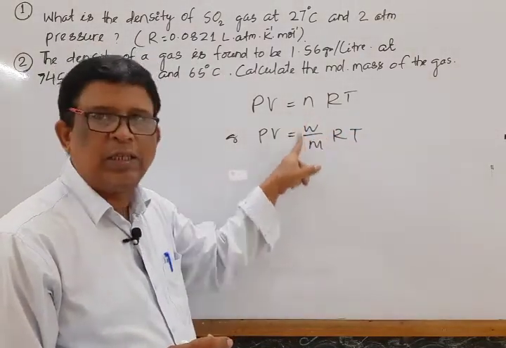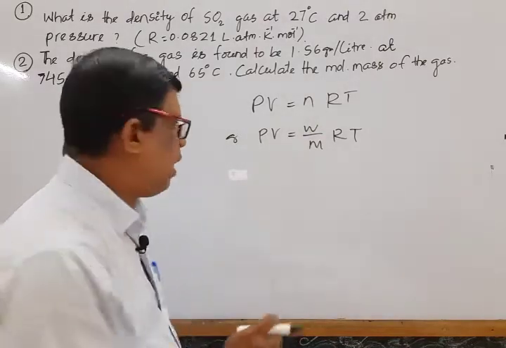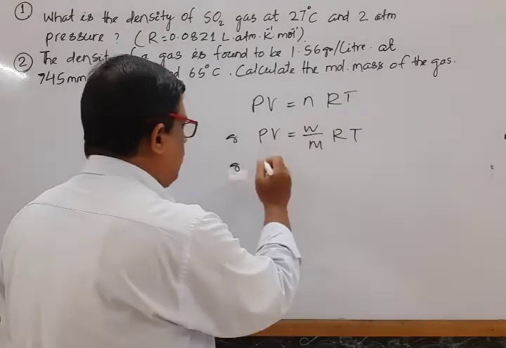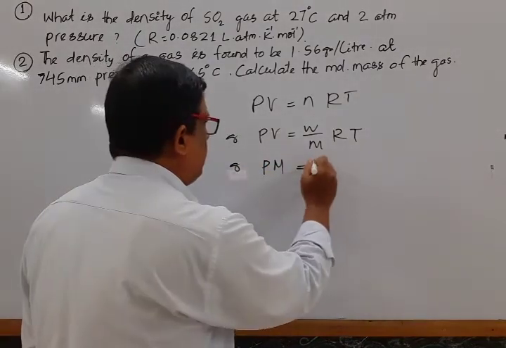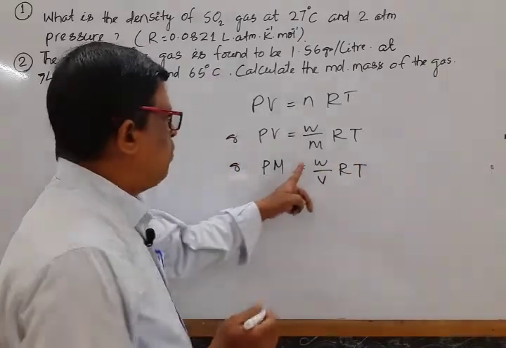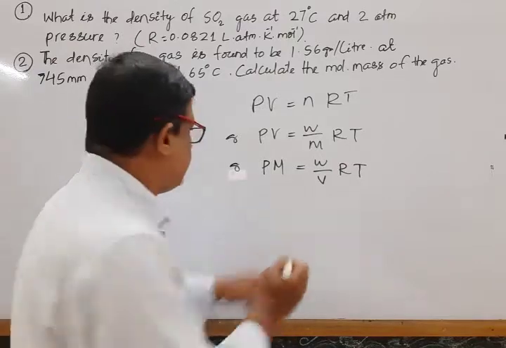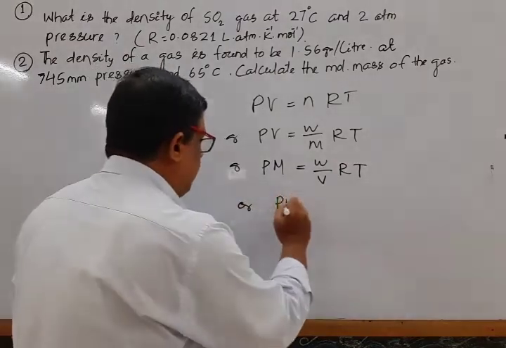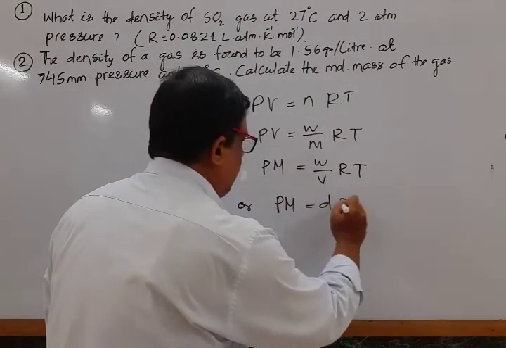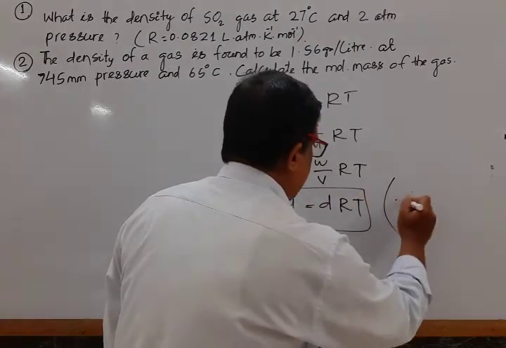Number of moles is equal to weight by molecular mass. So it is another form of the ideal gas equation. Or rearranging, PM is equal to W by V RT, that is mass by volume. We know mass by volume is known as density. Or PM is equal to dRT. Mark that. It is also a different form of the ideal gas equation.